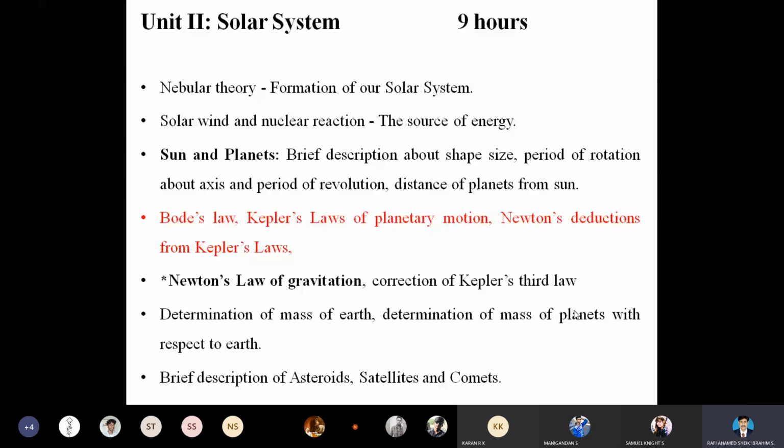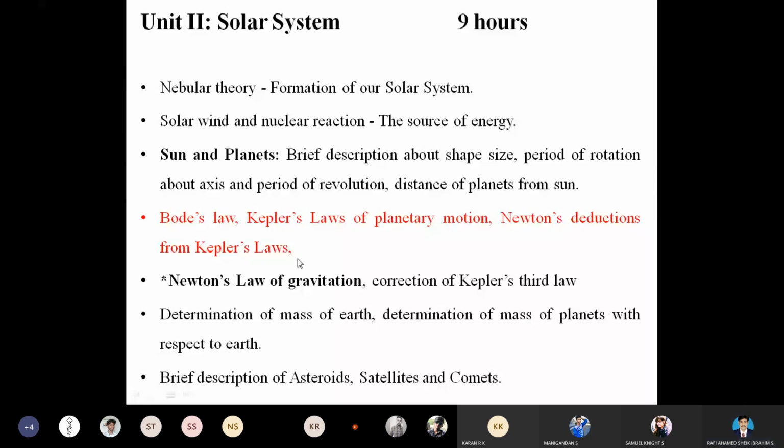So today's topic is the fundamental laws, namely Bode's laws, Kepler's laws of planetary motion, and Newton's law of motion for the correction of Kepler's formula.